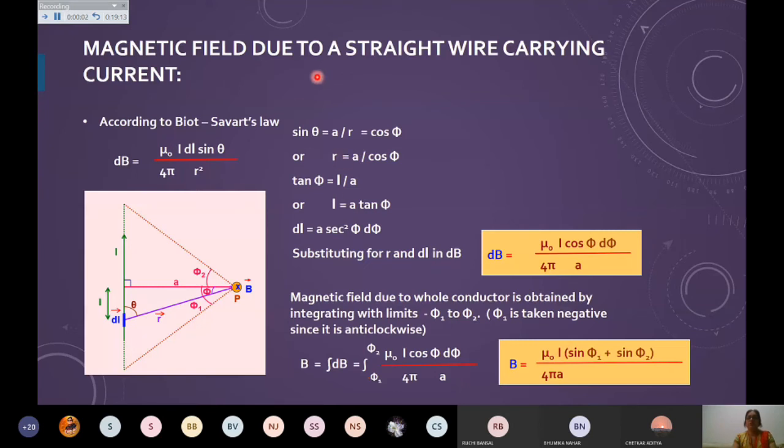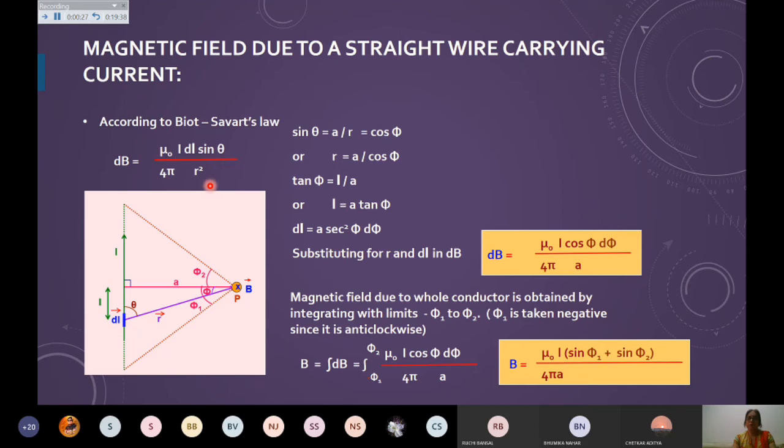This is by you. You can write it as an application of Biot-Savart law. We want to find the magnetic field due to a straight wire carrying current using Biot-Savart's law. So using Biot-Savart's law, this formula is there with me for the small current element, that is dB, equals mu naught upon 4 pi I dl sine theta upon r square.